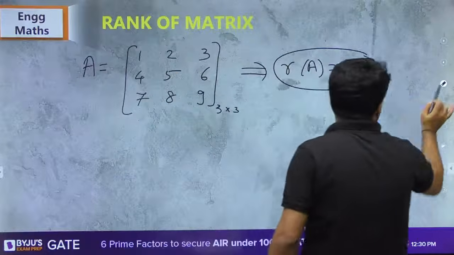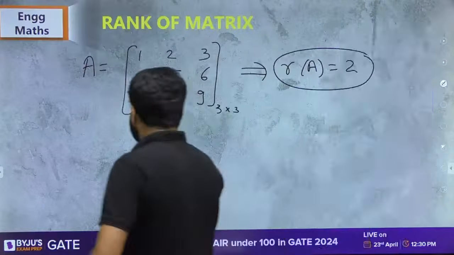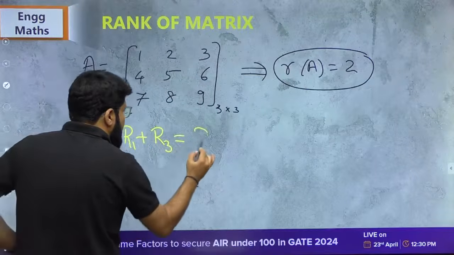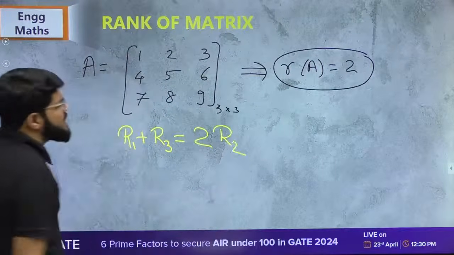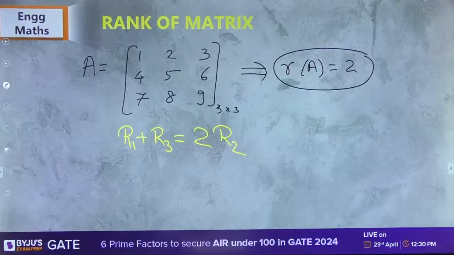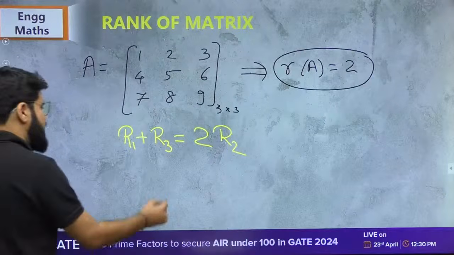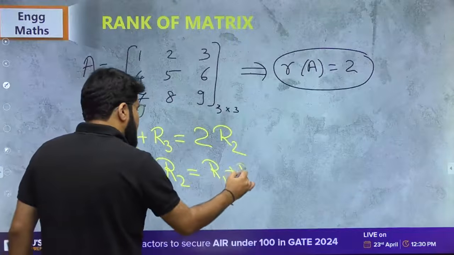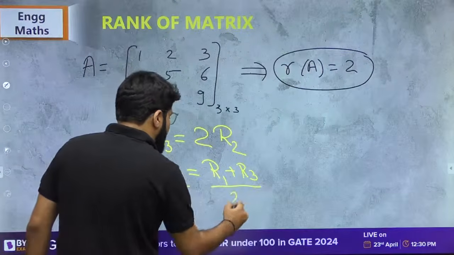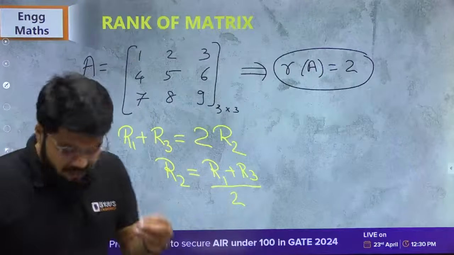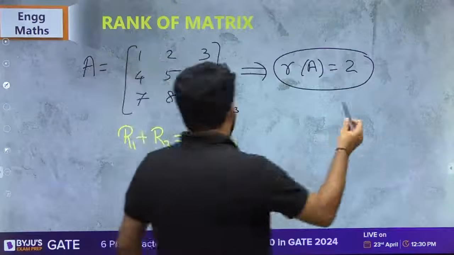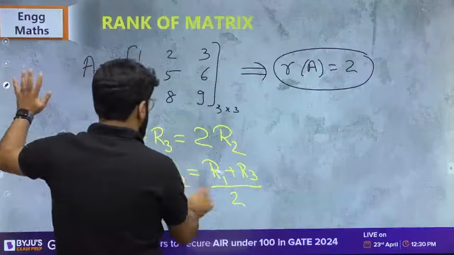अगर आप ध्यान से देखोगे, what is that we have got is कि when you add the first and the third row, you are getting twice of the second row. Matlab, what is the value of R2? R2 का value हुआ R1 plus R3 divided by 2. अच्छा, whatever its value may be, there is a dependency, or you can place a dependency like this also.